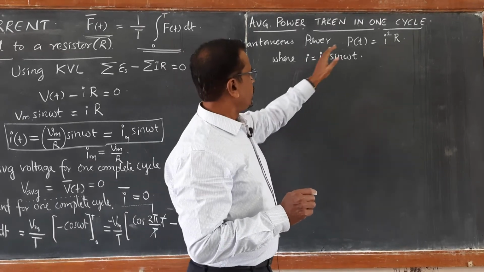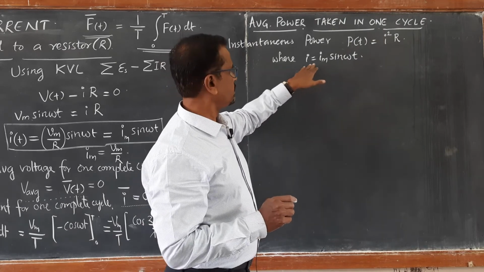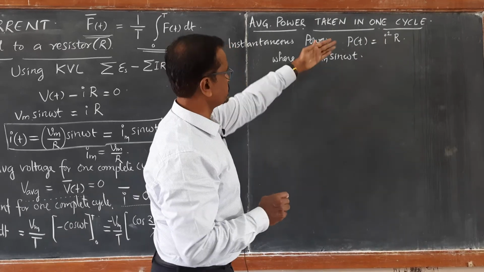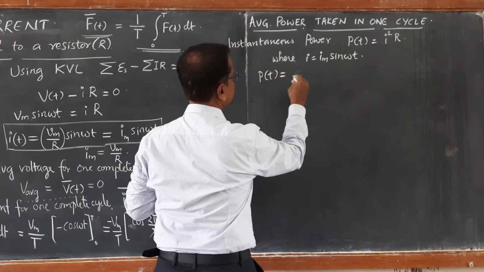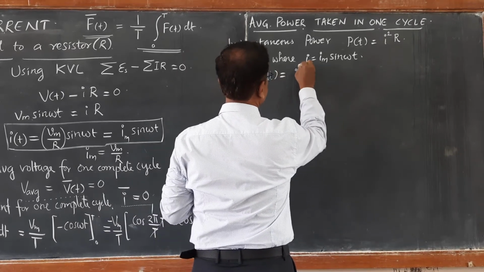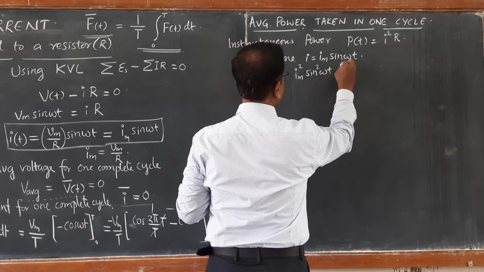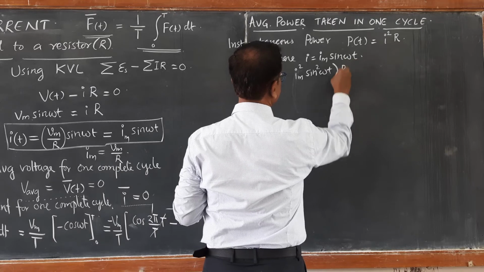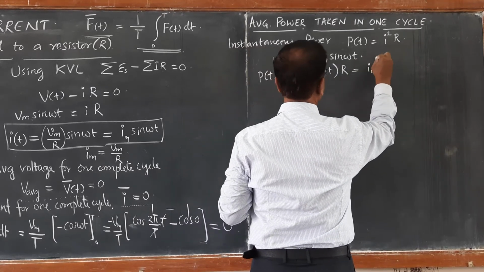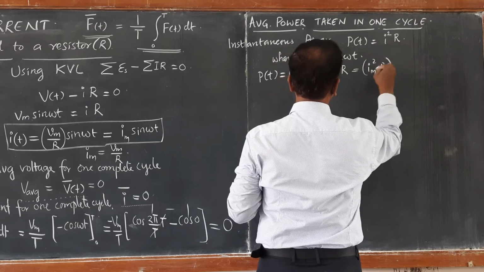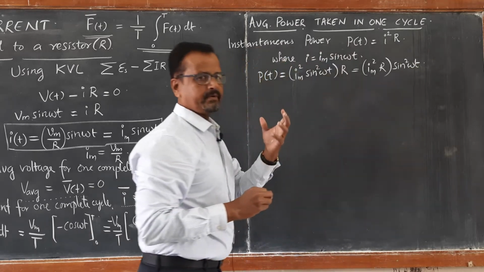So where small i is the instantaneous current Im sin omega t, if you substitute in this, we get instantaneous power P(t) equal to Im square sin square omega t into R. So this can be rewritten as Im square R into sin square omega t. This is at a given instant of time.